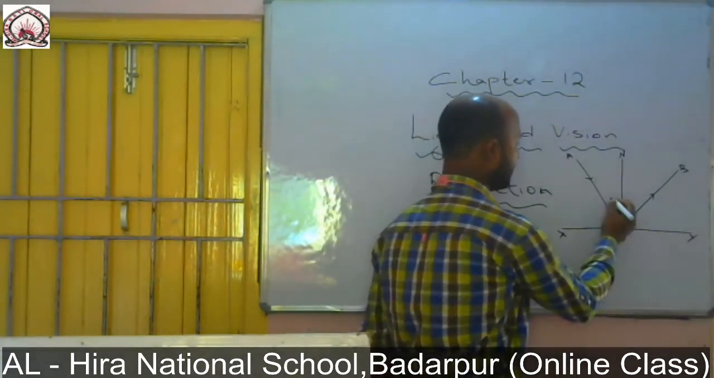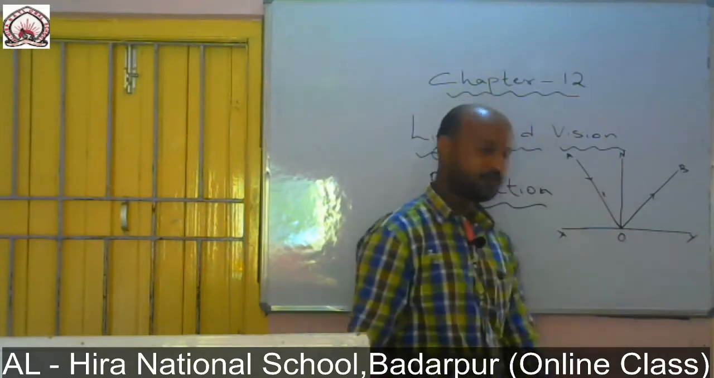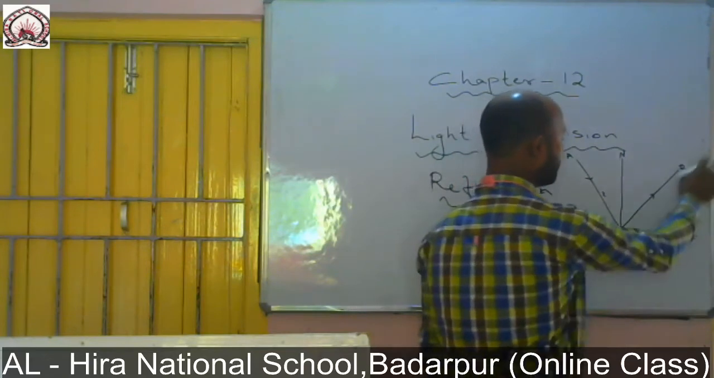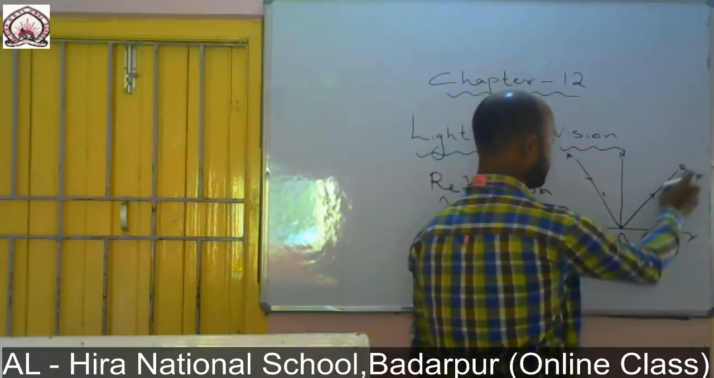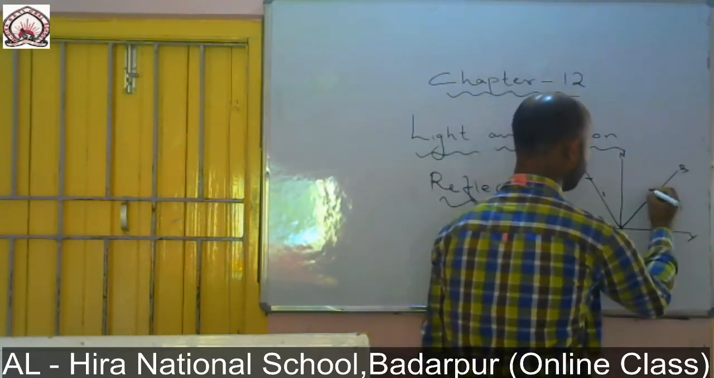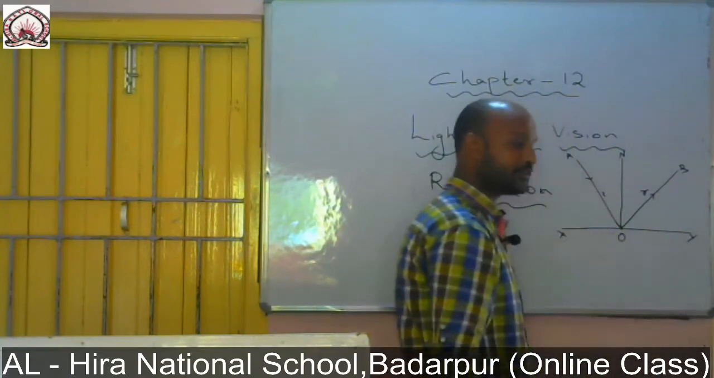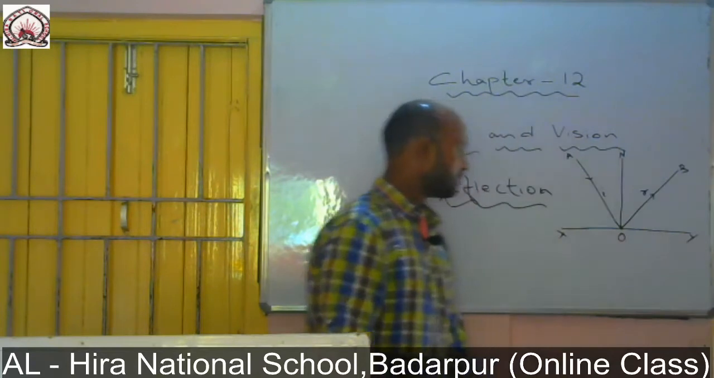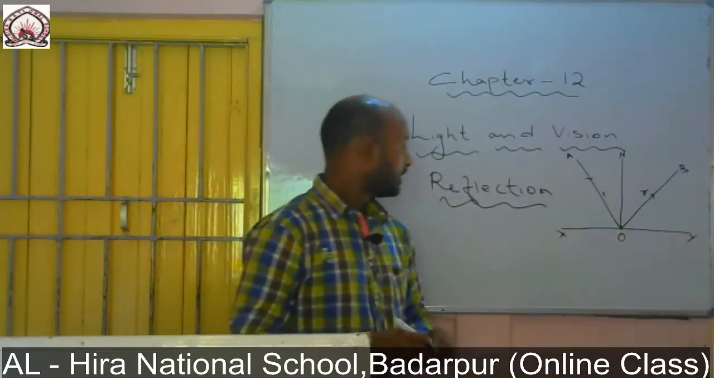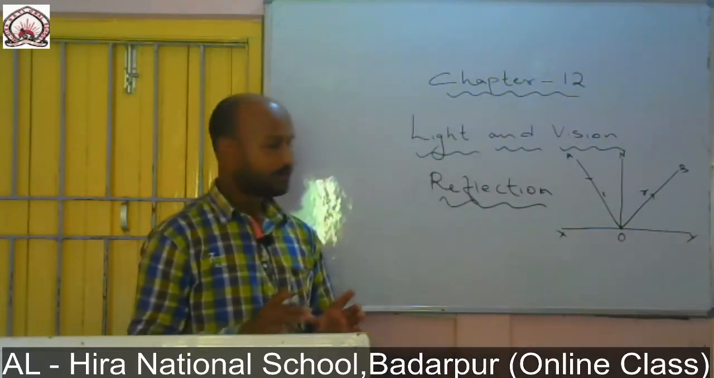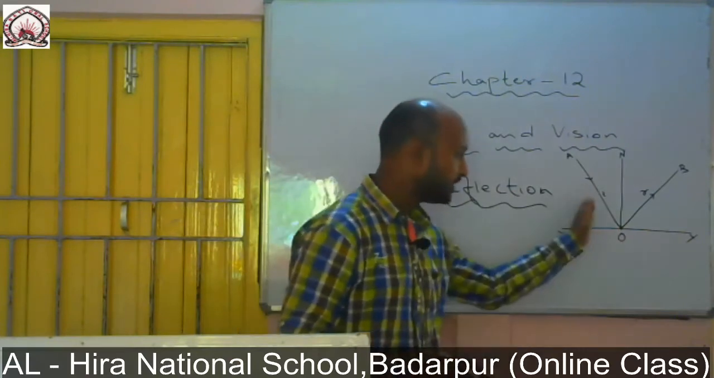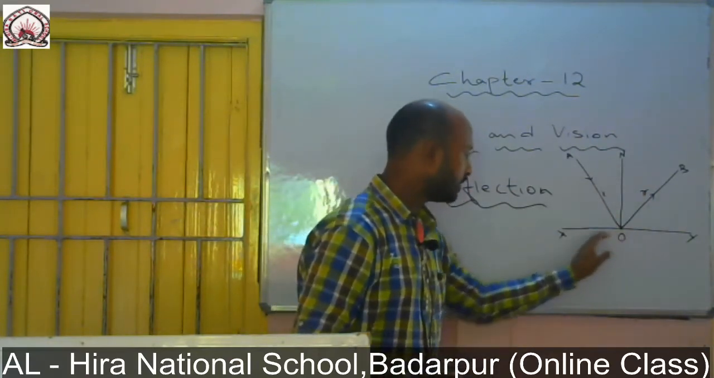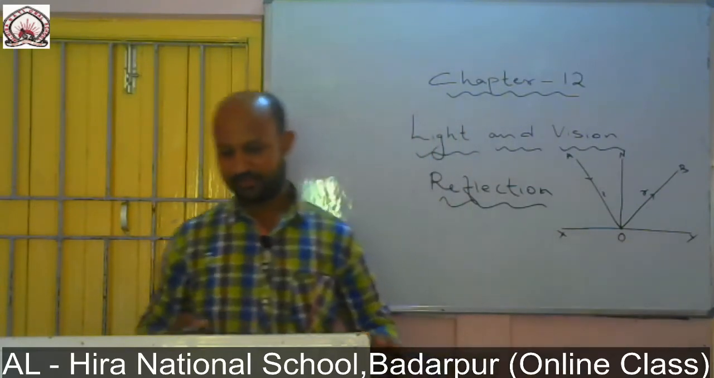Okay, this ray is called the incident ray, and after touching the surface, the ray that gets reflected, which is OB, is considered the reflected ray, and right at the center we get the normal. So these are some of the terms related to reflection: the incident ray, the reflected ray, and the normal, touching at a point on a surface.